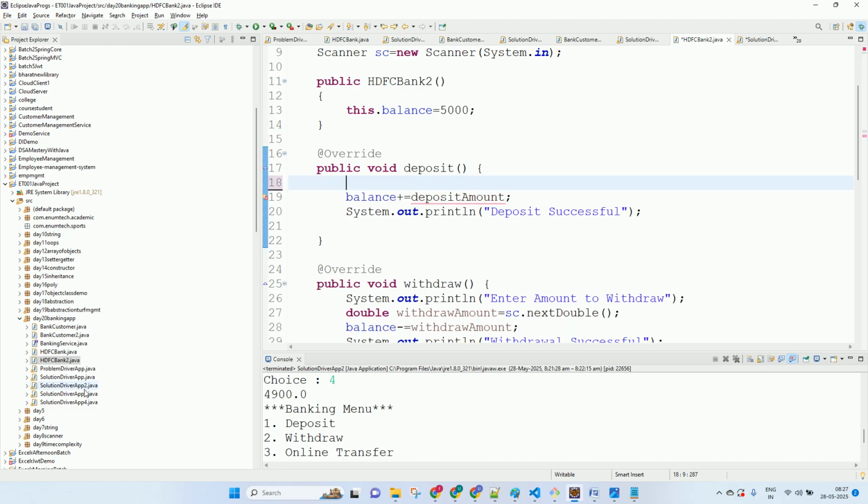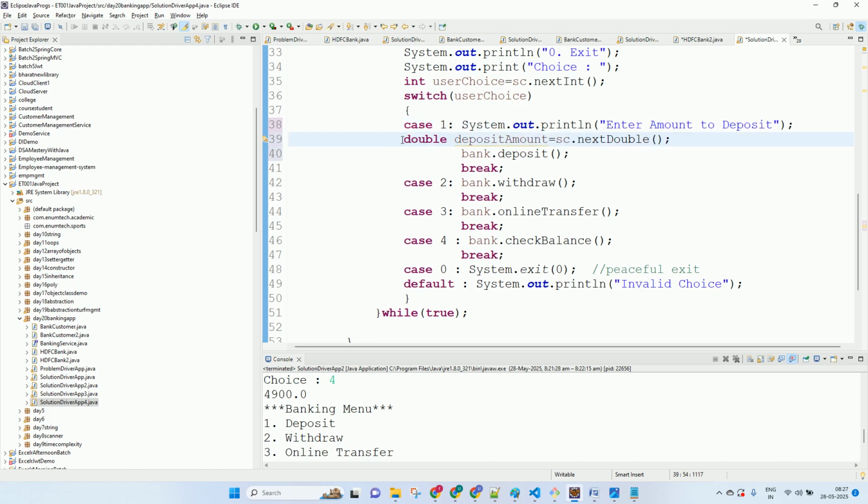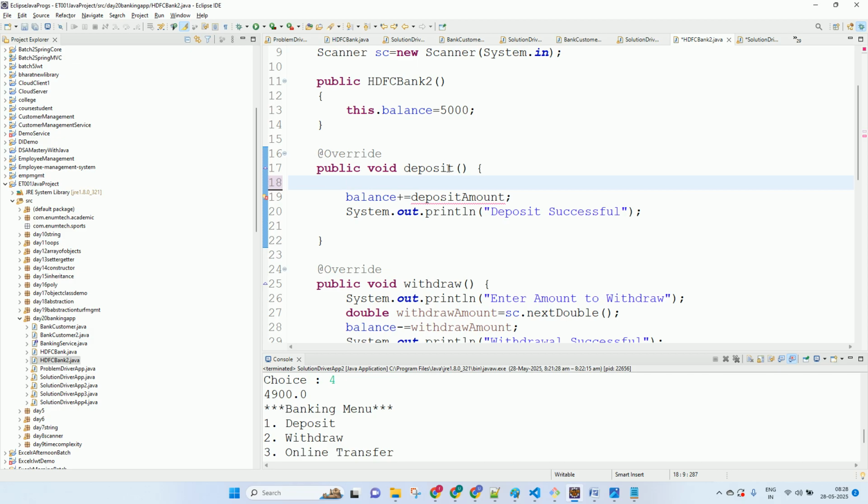And to this we will pass the function deposit amount. That's it. We'll pass the parameter. And this deposit function now will take the double deposit amount, and it will just add that. Okay, now this signature has changed because the signature was different in the interface, correct?